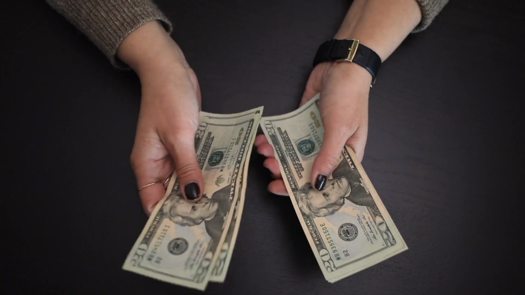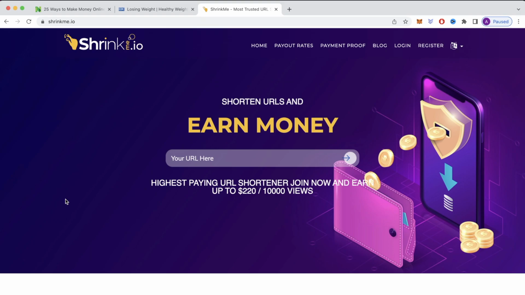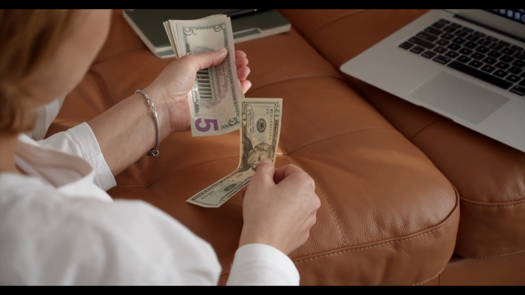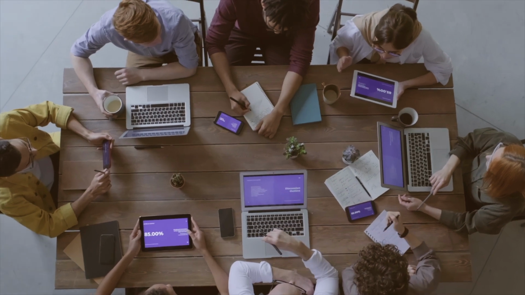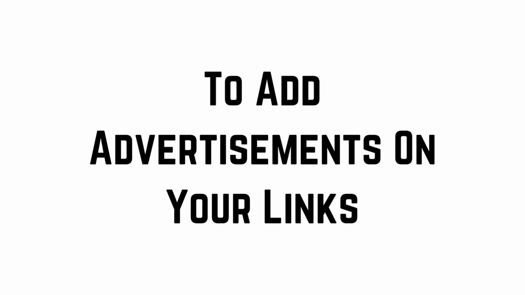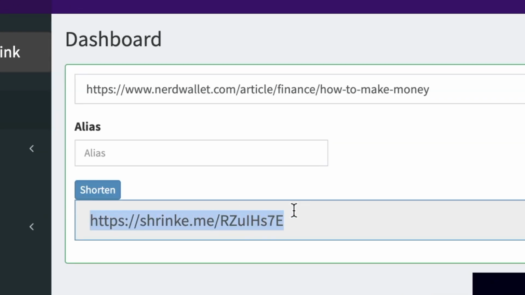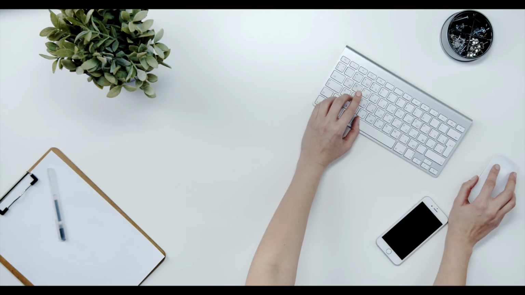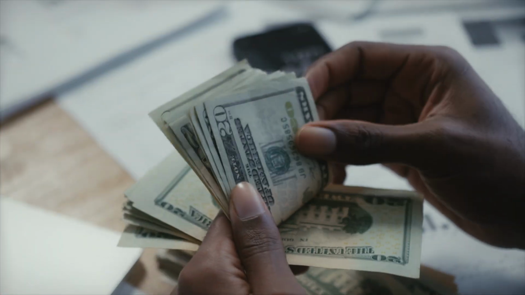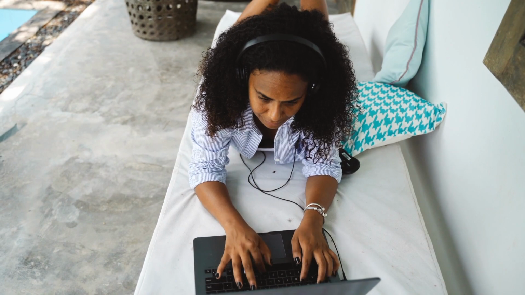Essentially, the way you're going to get paid is just by people clicking on your link that you will shorten through shrinkme.io. The reason why shrinkme.io will pay you for people clicking on the link that you shortened through their platform is because companies will pay shrinkme.io to add advertisements on your links. In other words, when someone clicks on your link that you shortened with shrinkme.io, that person will see an ad first before going to the actual link. So now if you pay close attention, I'm going to show you a traffic source that will get you a lot of clicks and therefore allow you to make a lot of money. This system is going to run on complete autopilot. All we need to do is set it up here first to get it running.